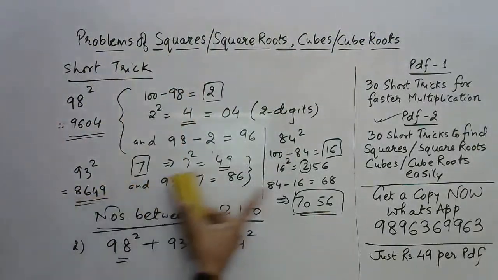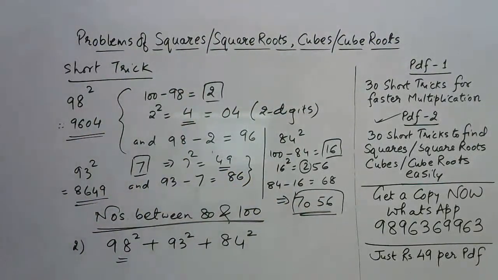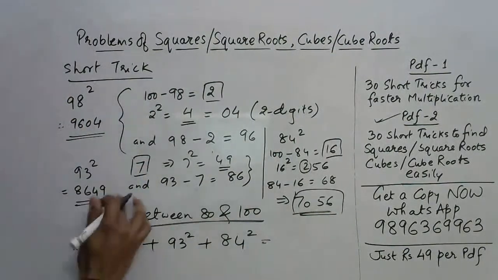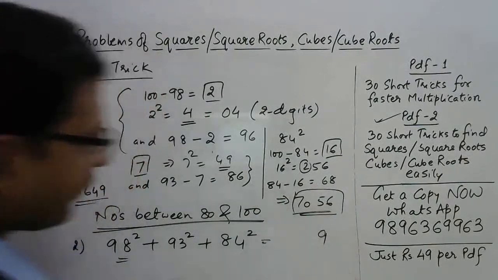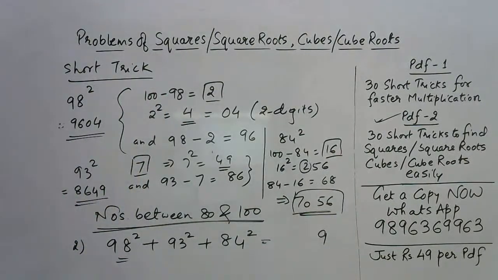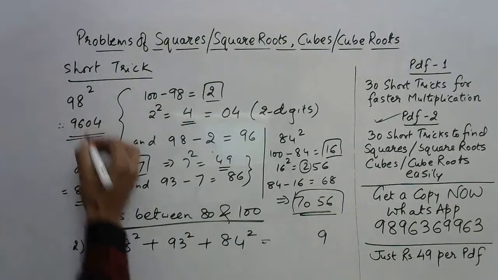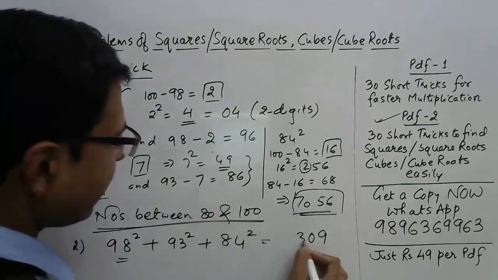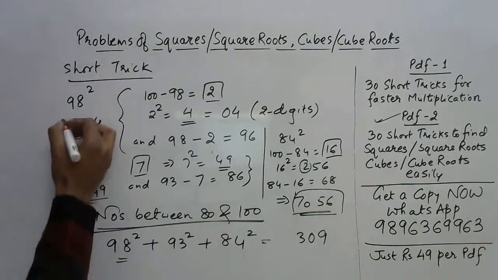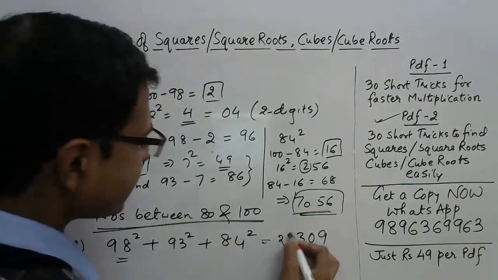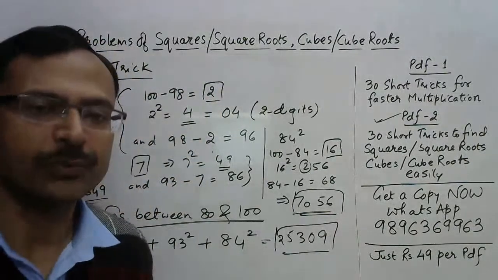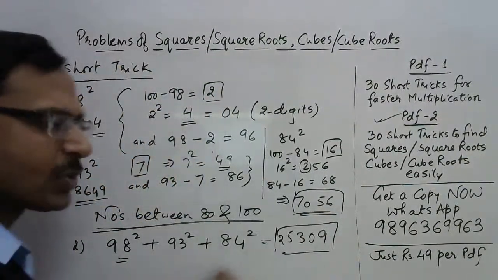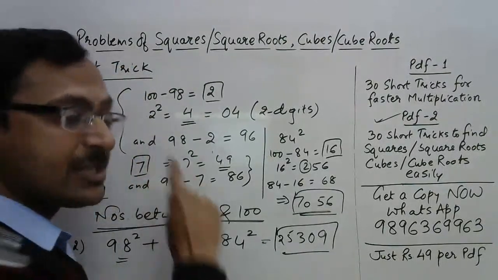So now you can add the 3, and you will get your final answer. So let's see the correct answer also. 9 plus 4 is 13 plus 6, 19. 9. And then we have a 1 carry, means 6, 10. 10 means 0 and a 1 carry. 1, 7, 6, 13. 3 and a 1 carry. 8, 8, 16 and 25. So 25309. That's the answer I think most of you gave, and adding is nothing, once you are aware of the squaring technique, you can do this mentally also.